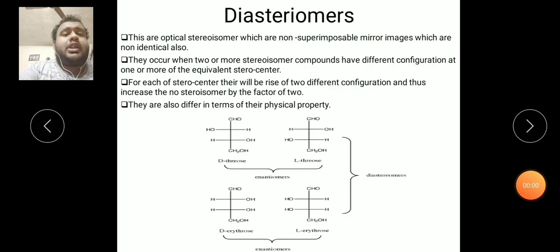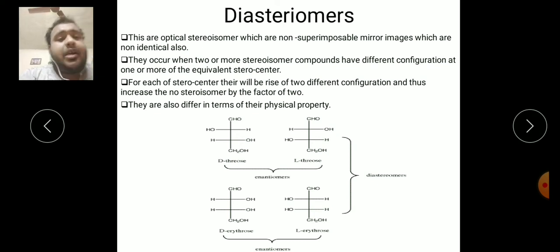What is a diastereomer? Diastereomers are optical stereoisomers which are non-superimposable, non-mirror images, and non-identical to each other. Let's take the example of D-threose and L-threose. These are a non-superimposable enantiomeric pair, like D-erythrose and L-erythrose. But if you take the structures of L-erythrose and L-threose, they are non-superimposable as well as non-identical. Thus, this pair is called a diastereomer.